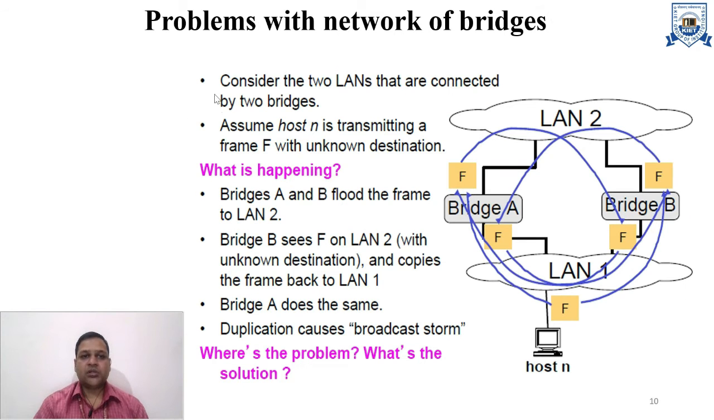Now, what are the problems with the network of bridges? Basically, there is the problem of looping. Consider this example: two LANs, LAN 1 and LAN 2, are connected via two bridges, bridge A and bridge B. Now, what problems will occur?